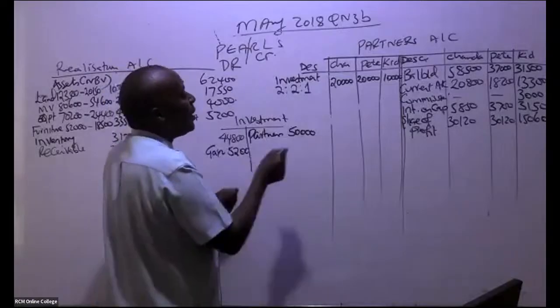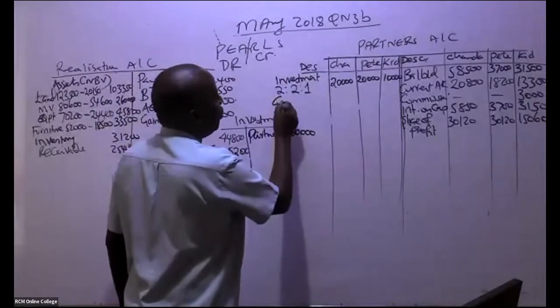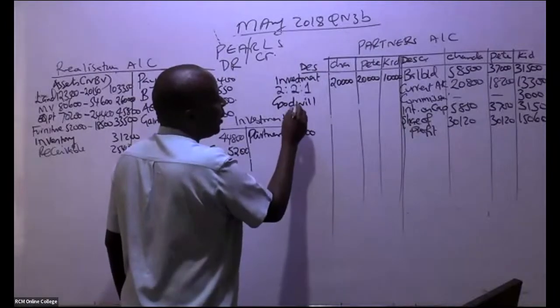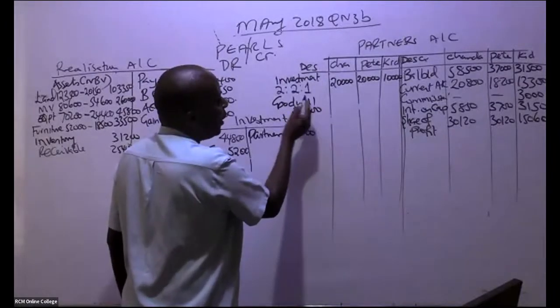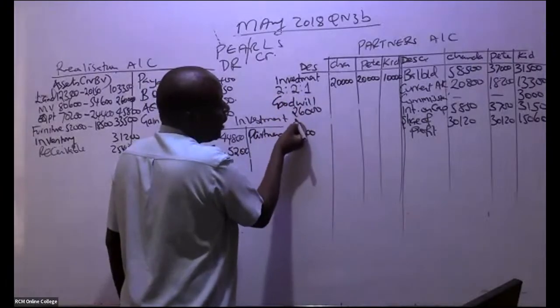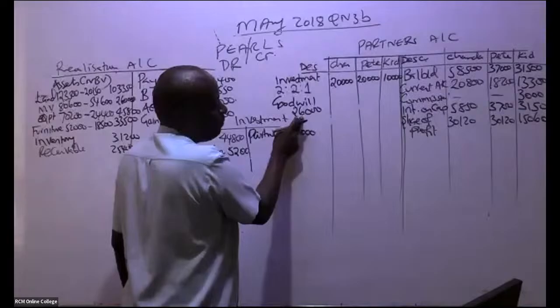So come and give us here goodwill. You debit here goodwill. So goodwill, remember, in total it is 26,000, and we are sharing it out on this basis. So 2/5 times 26,000. You debit here.